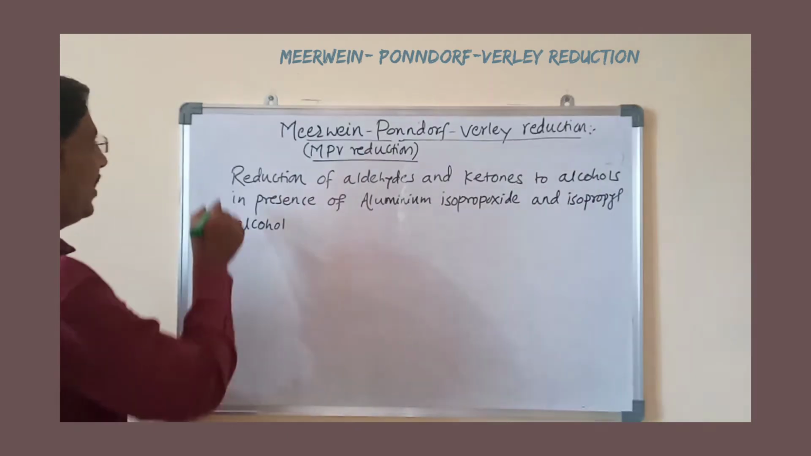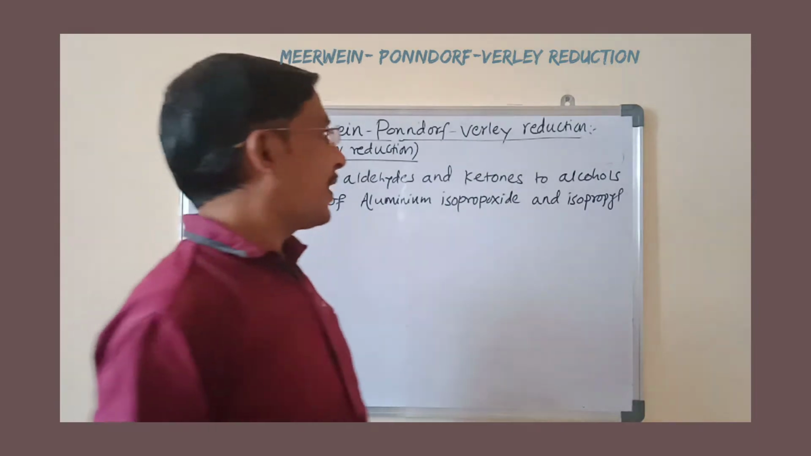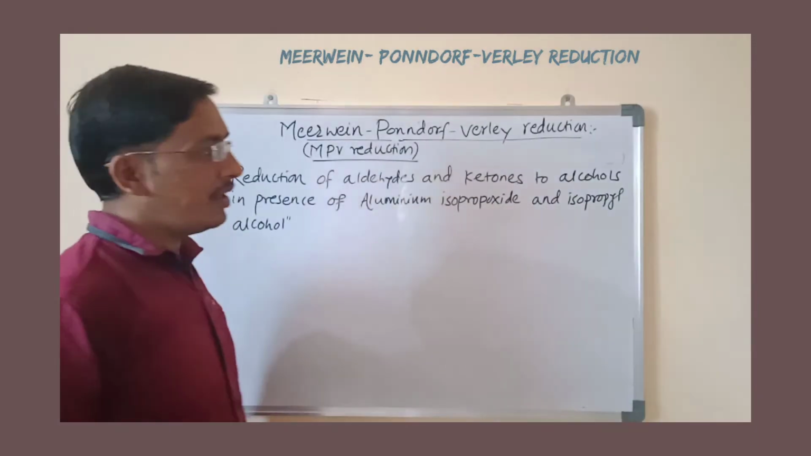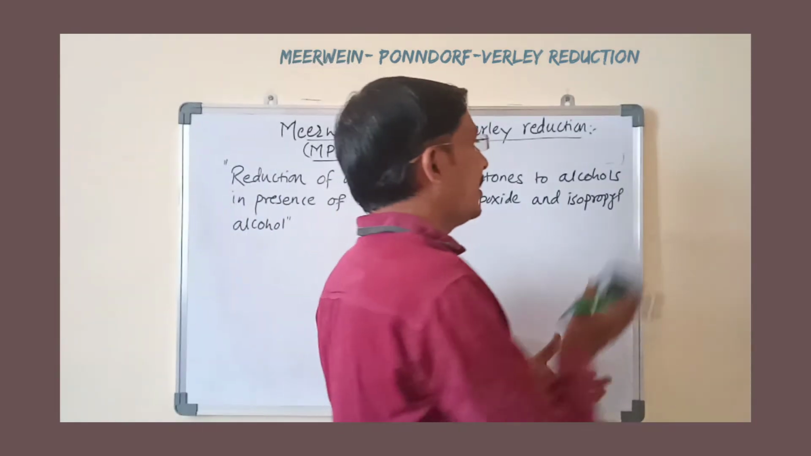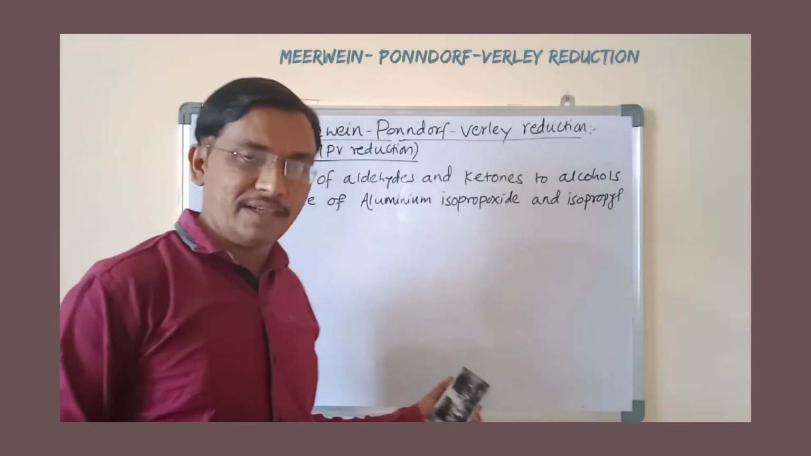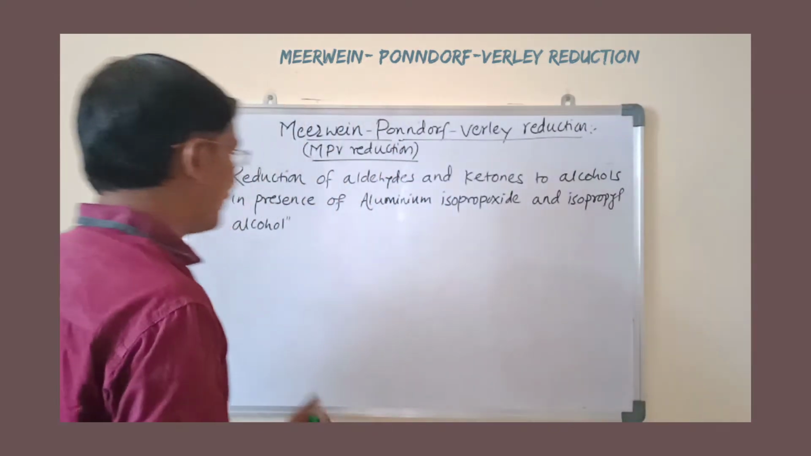This reaction is known as MPV reduction. That is, carbonyl groups are converted into alcohols. If you take the ketones, the reduced product is a secondary alcohol. If the reactant is an aldehyde, the reduced product is a primary alcohol.